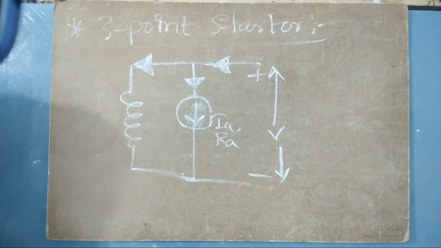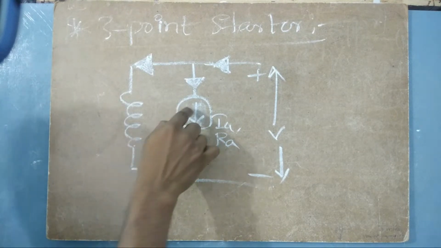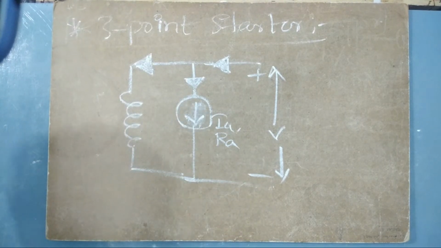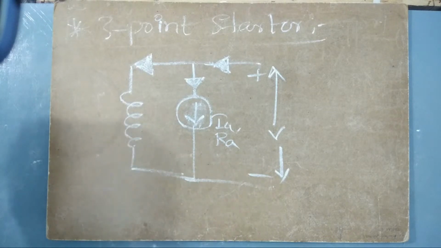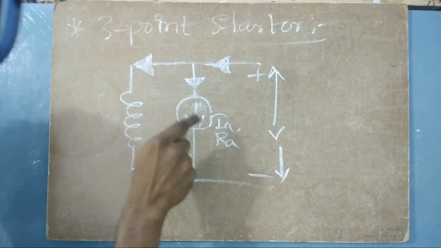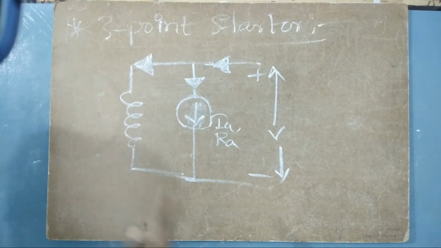Understand? Back EMF will only be produced when this armature is rotating. But when this armature is not rotating, there is no back EMF. So back EMF will be produced when this machine is running. When the machine is not running, what happens? There is no back EMF.